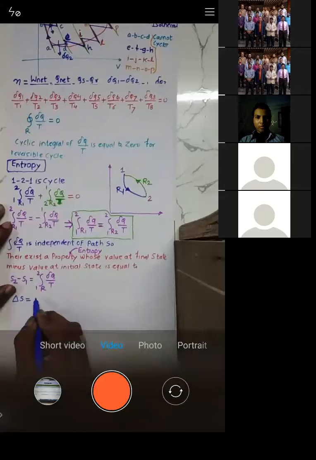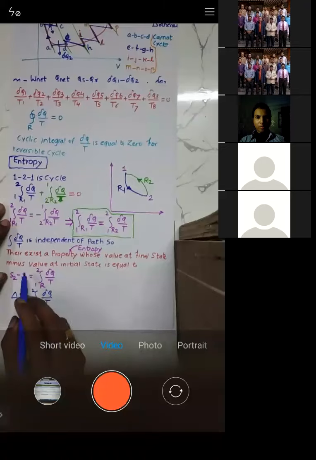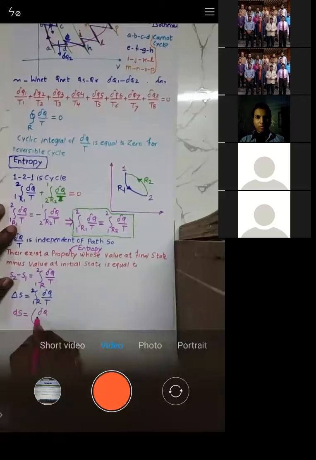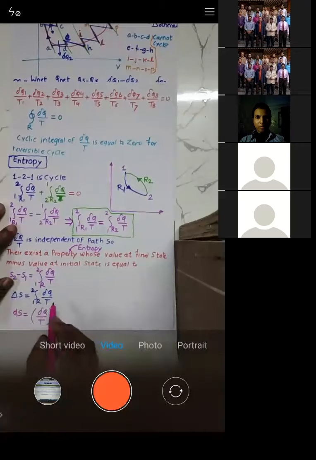Delta S is given by integration 1 to 2 of del Q reversible by T. S2 minus S1 is delta S, equal to the same expression, integration 1 to 2 of del Q reversible by T. Now if I need to write this in a smaller form, the small change in entropy, dS, is given by del Q reversible by T.